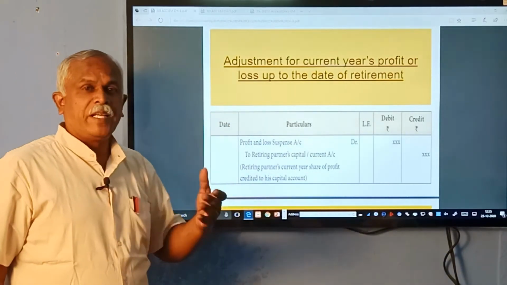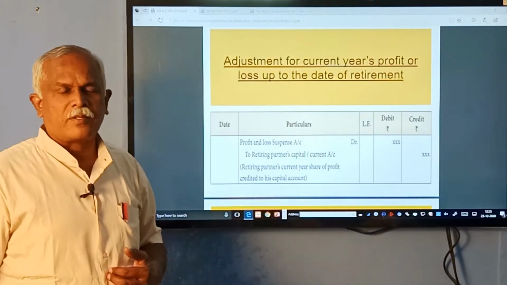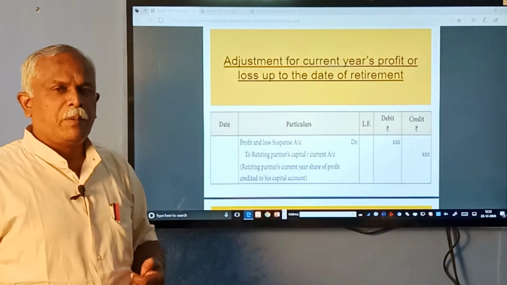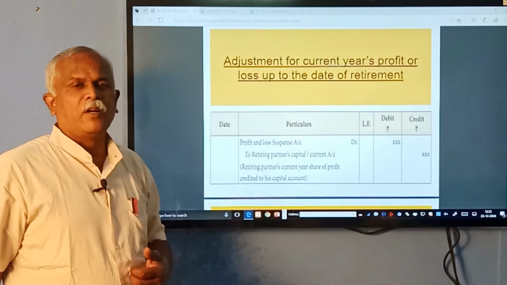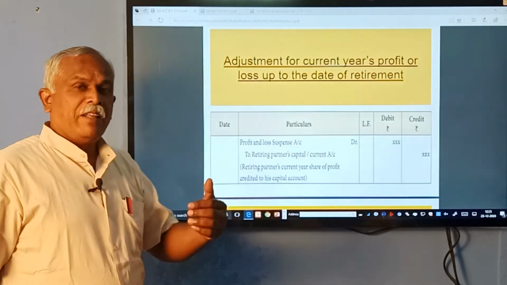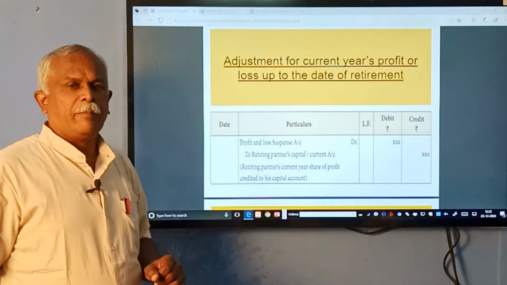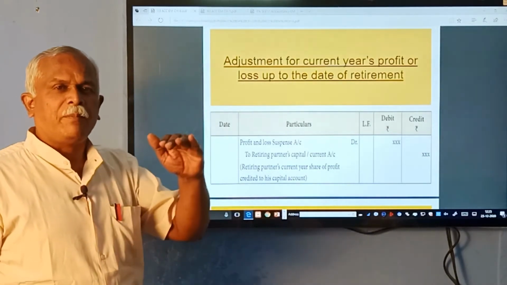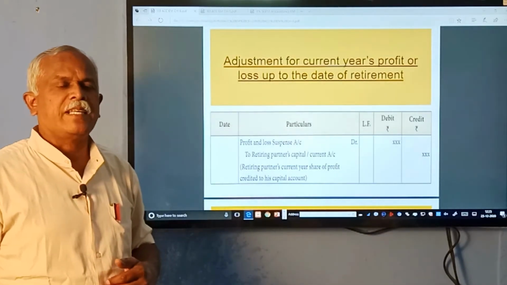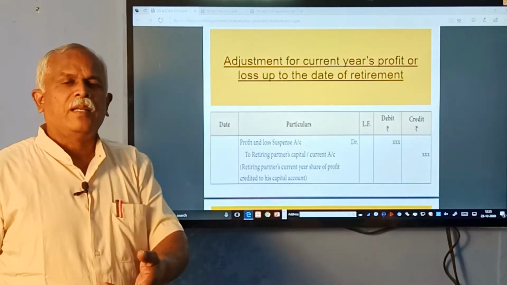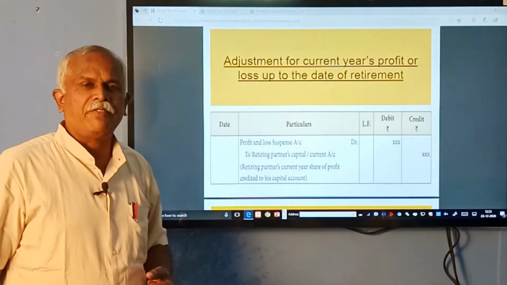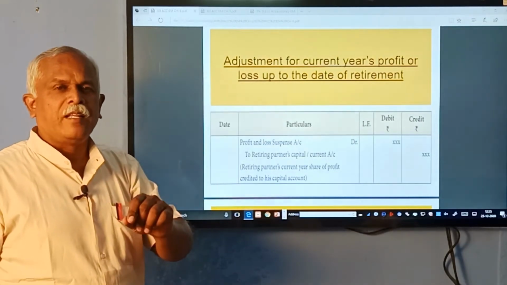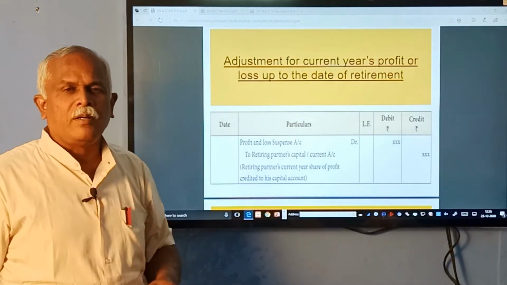How is it calculated? Because we are not closing the books of accounts, the business is running. The accounts will be prepared at the end of the accounting period. If he retires before, till the date of retirement, profit will be calculated from the start of the business year. Let us say April 1 to, let us say he retires on October 15. So, from April 1 to October 15, how many months? It is around 6.5 months.